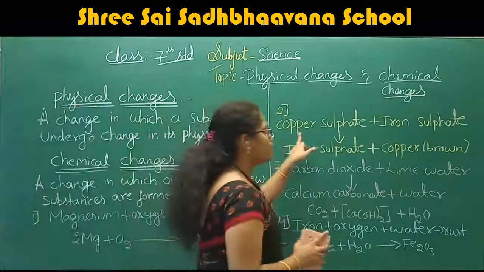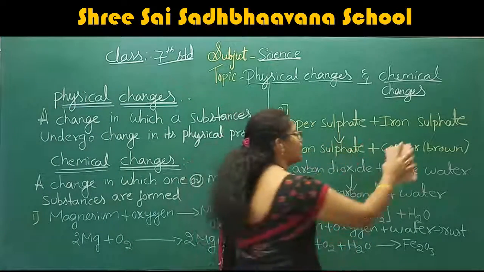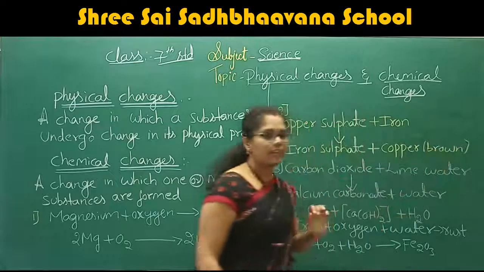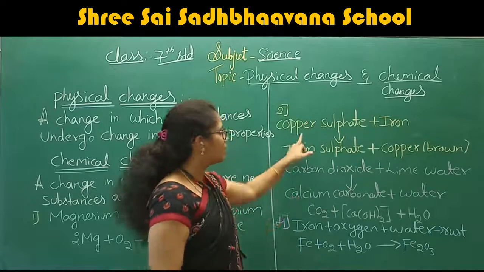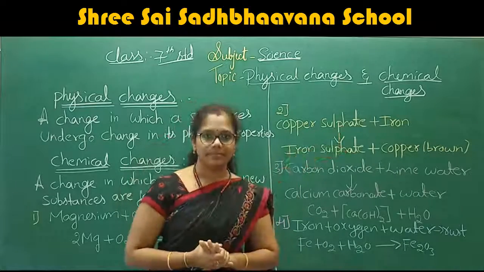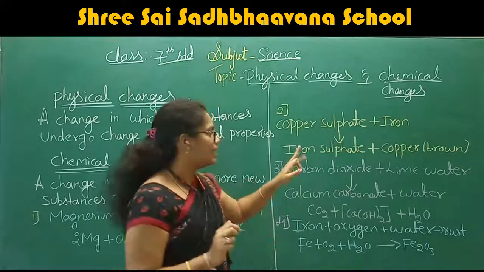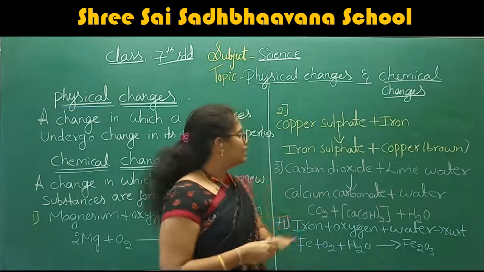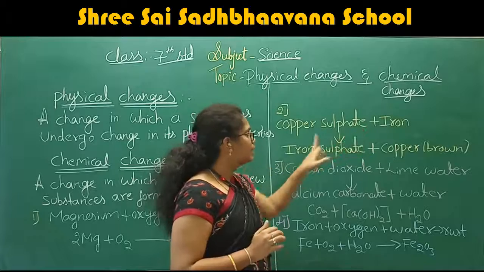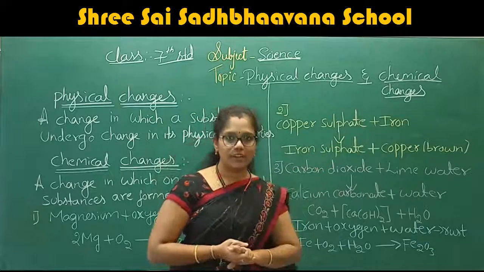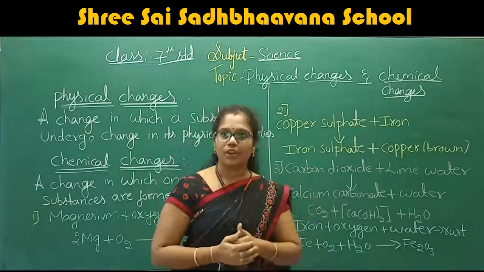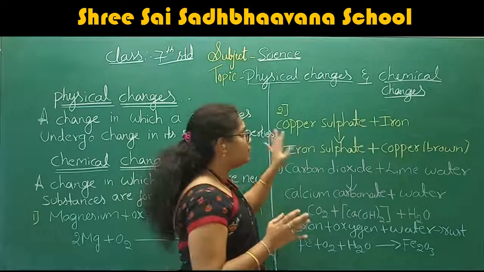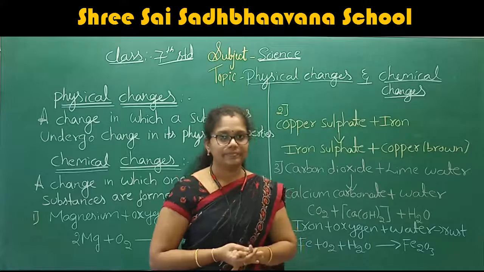Here we are going to take the copper sulfate plus iron. Not iron sulfate, iron. We want to take the iron nail or any iron articles. Here the copper sulfate plus iron give rise to iron sulfate, and copper is produced. This is one of the activities, and this is done in the presence of your faculty.